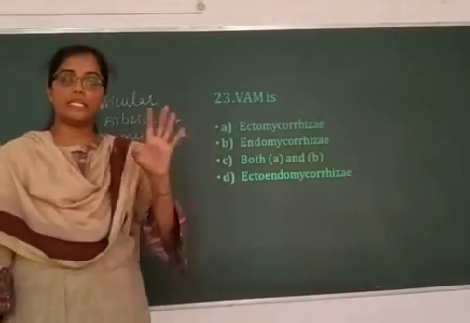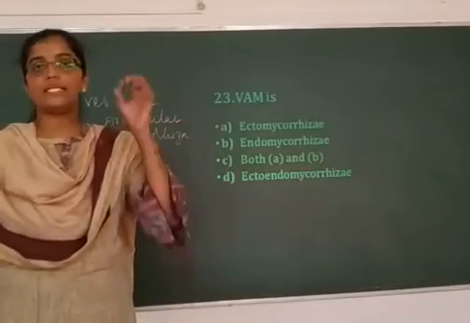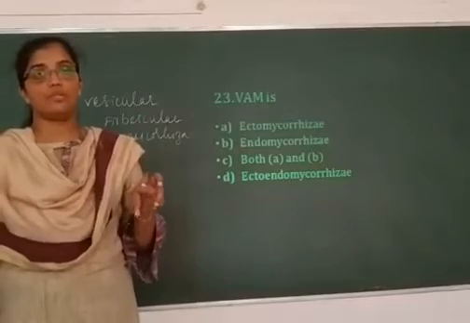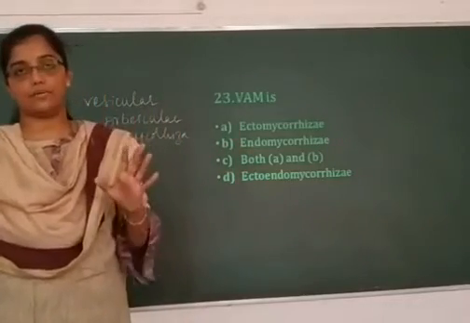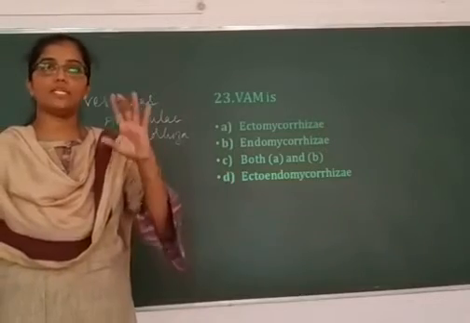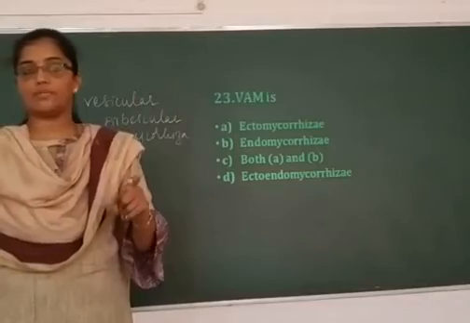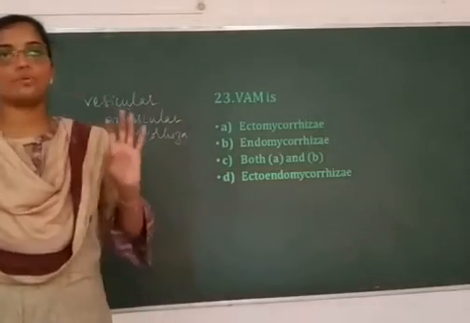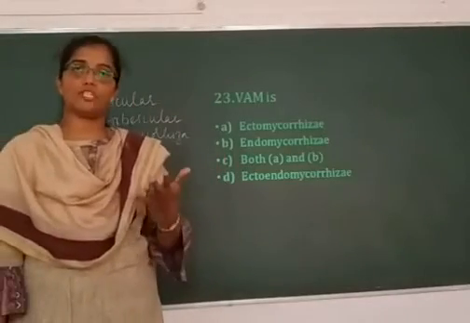Based on whether the fungi is colonizing the outer surface of the root or enters inside the root, they are classified into ectomycorrhiza and endomycorrhiza. Ectomycorrhiza usually colonizes the surface of the root, whereas endomycorrhiza enters into the root system, where they help the plants to uptake phosphate.